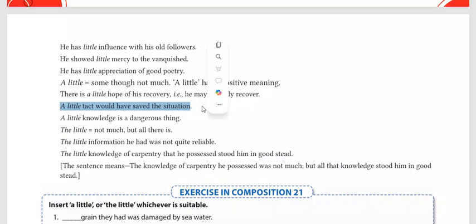For example, fire broke out in any building and then suddenly the rescue team is coming and saying that अगर इस टाइम पे आप ये करते तो बच सकते थे. A little effort. A little knowledge is a dangerous thing. अब देखें, जो कम नॉलेज है वो डेंजरस है. This is a quotation and saying as well. And the last is the little.